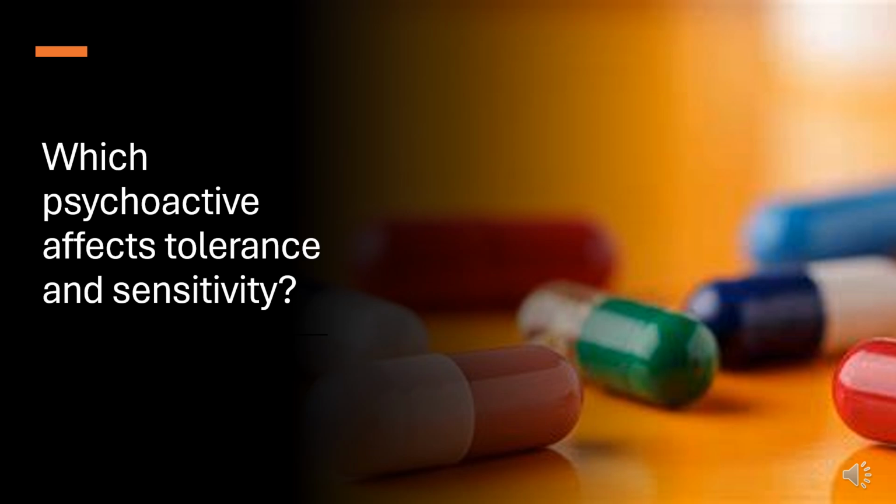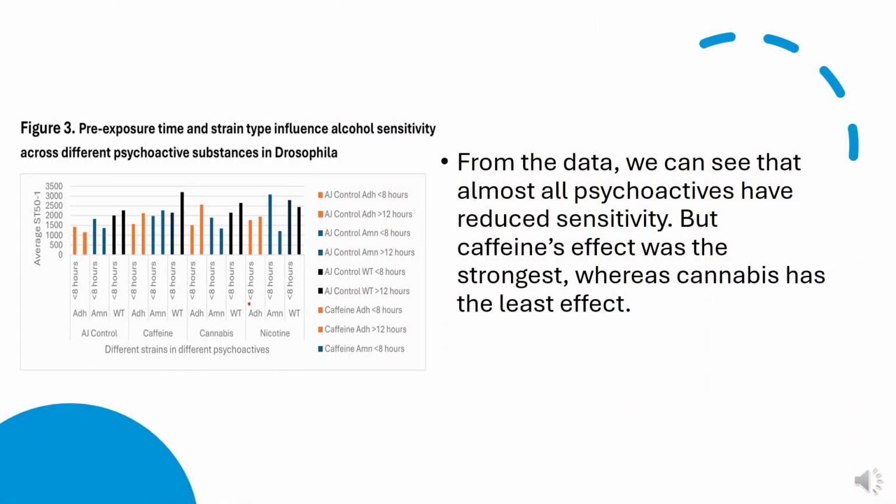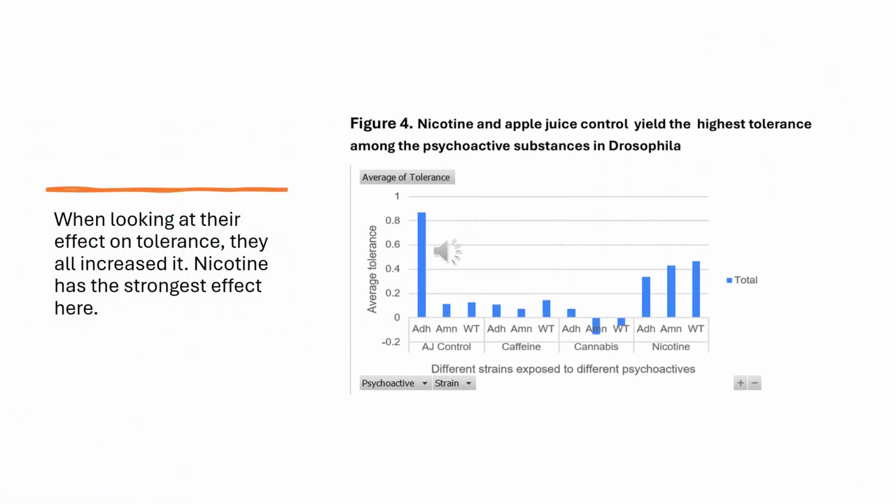Which psychoactive affects tolerance and sensitivity? From the data, we can see that almost all psychoactives have reduced sensitivity. But caffeine's effect was the strongest, whereas cannabis has the least effect. When looking at their effect on tolerance, they all increased it. Nicotine has the strongest effect here.